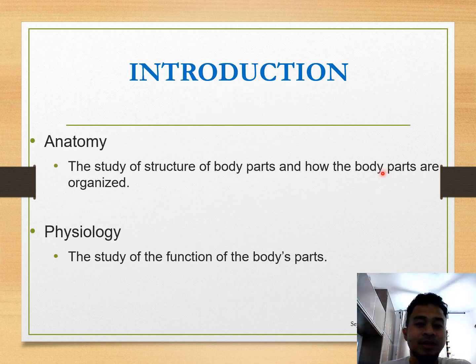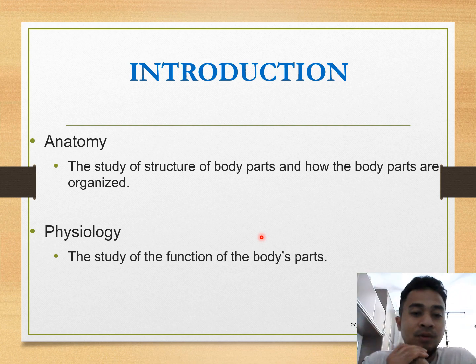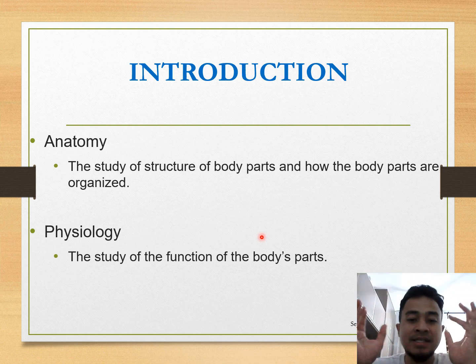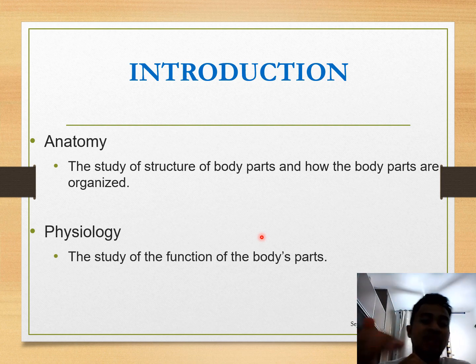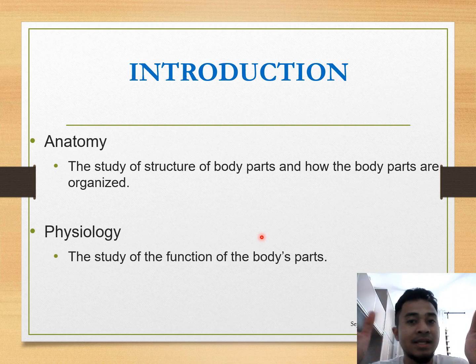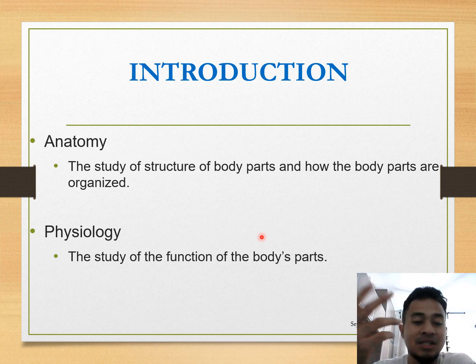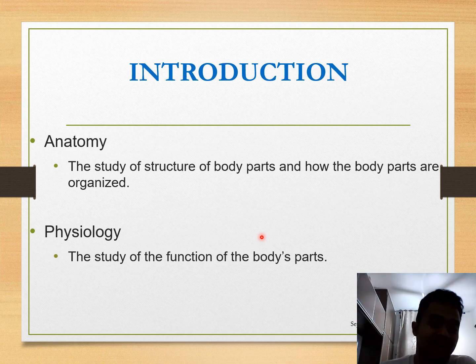Okay, so again we go by the first thing, the definition. Anatomy: what is anatomy? It refers to the study of the structure of body parts, how the body parts are organized. For this one, human anatomy, because we have animal anatomy and so on. Right, so this is only human anatomy. And second, what is physiology? It refers to the study of the function of the human body parts. Alright, so you know anatomy is the structure, physiology more to their function.